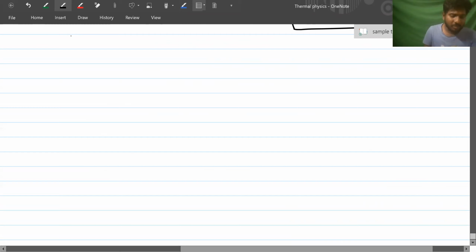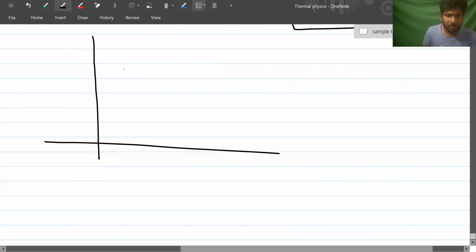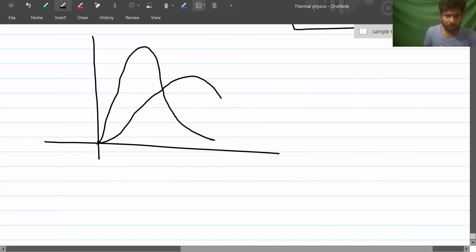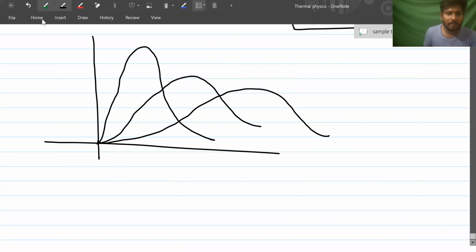Next, Maxwell's law of distribution of velocities. Maxwell gave a graph of this sort, the distribution of velocities. Can you see here?